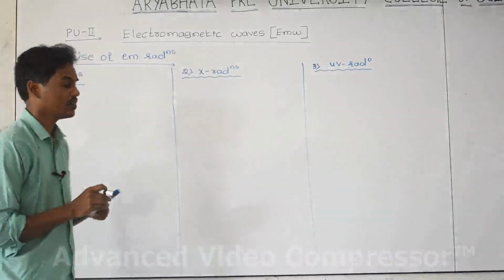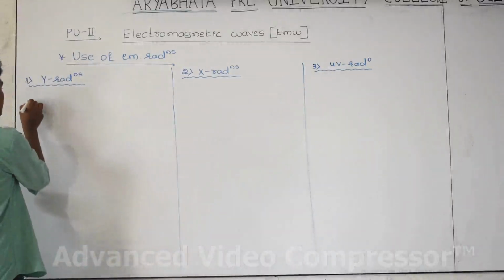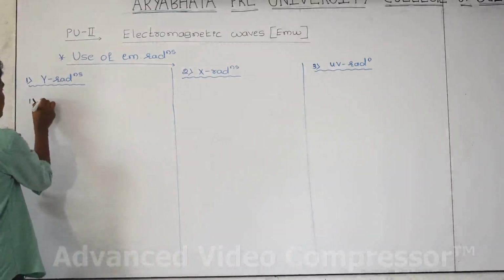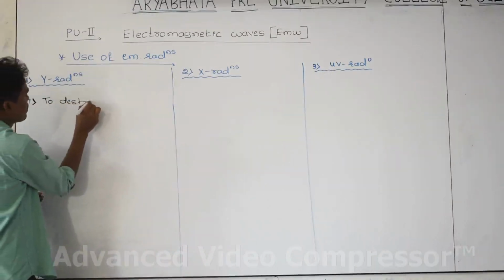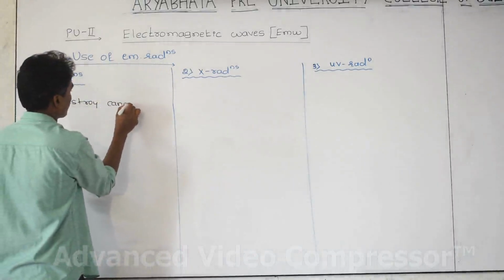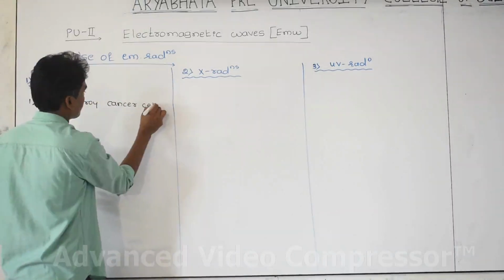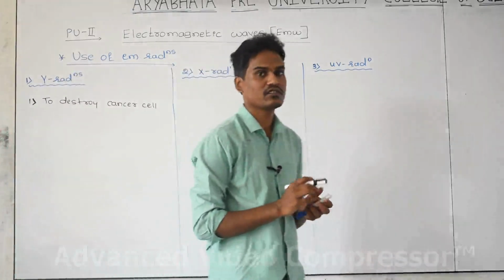First one, the gamma radiation. We are going to use gamma radiation to destroy cancer cells in the medical industry or in medicine.